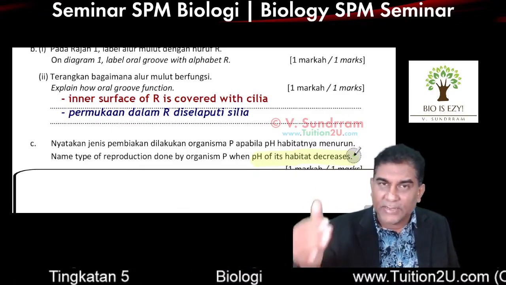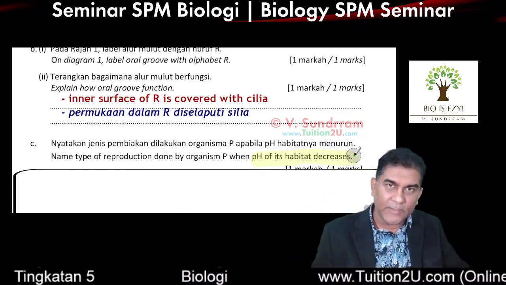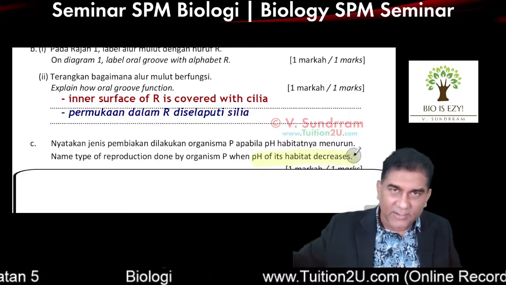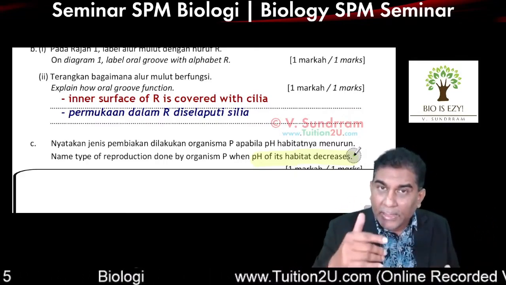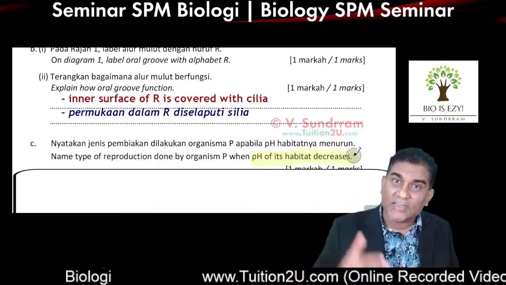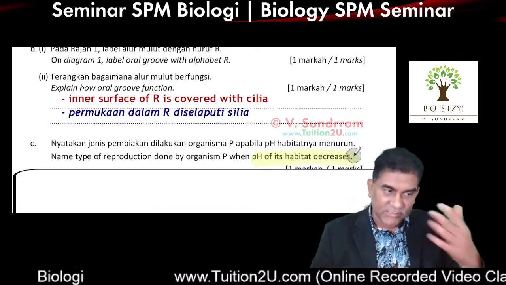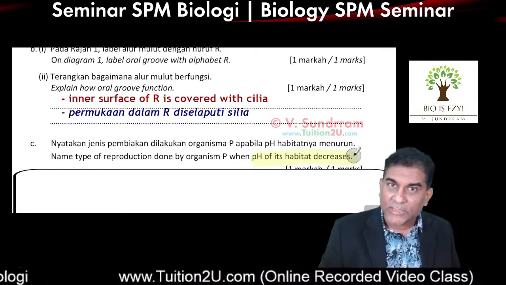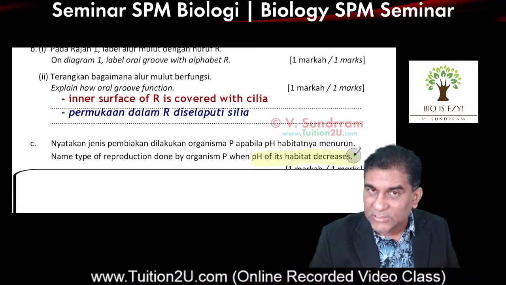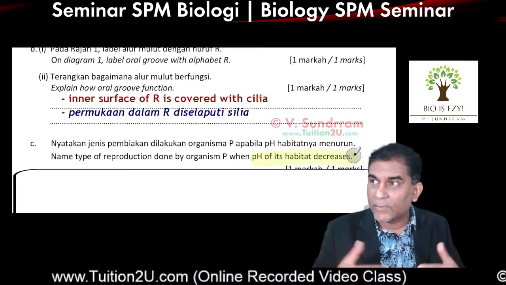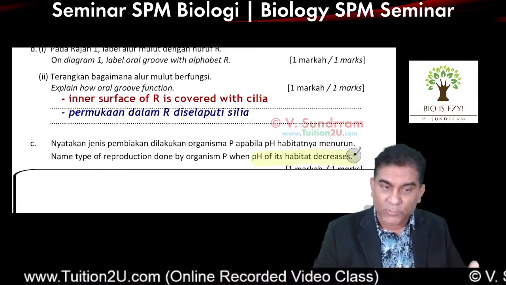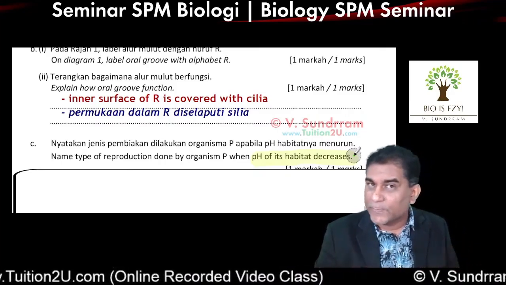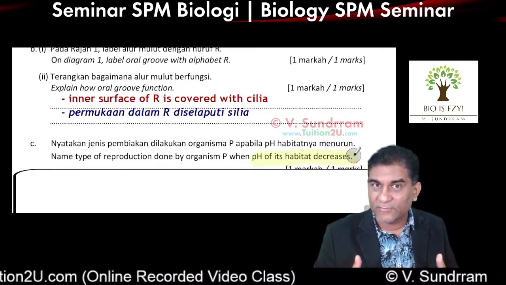For example, let's say two deer, male and female, are in a field, in the grassland. And then in the distance, there is a lion coming towards them. That is the unfavorable situation, because it's a life or death situation. In that situation, the animal's first priority is to survive.